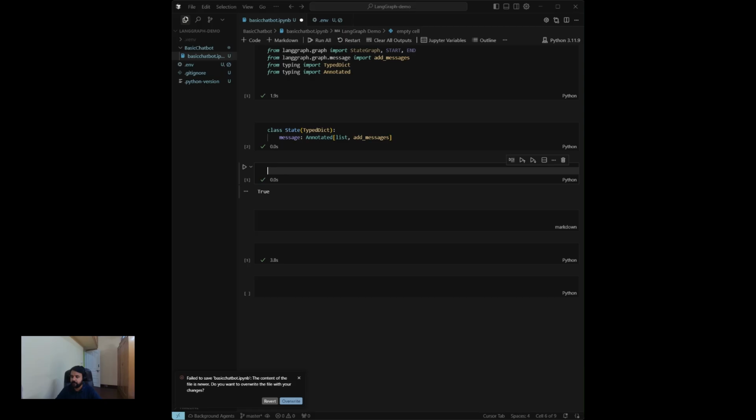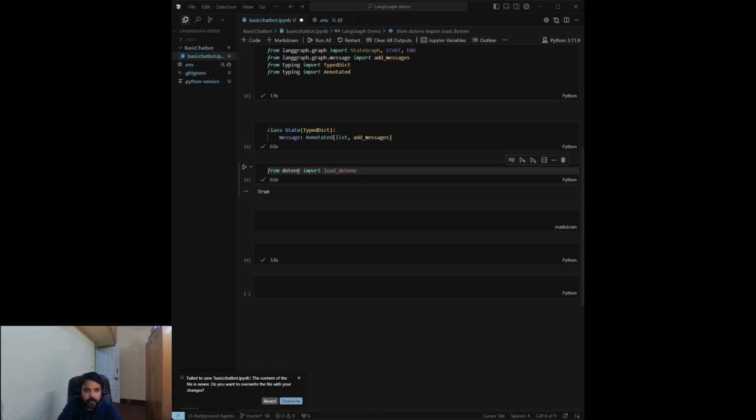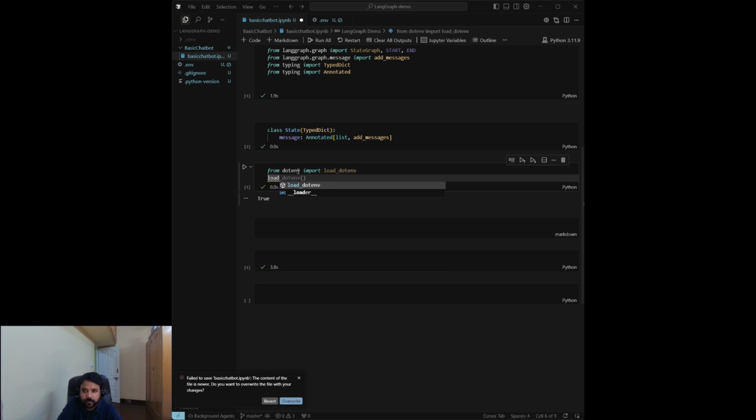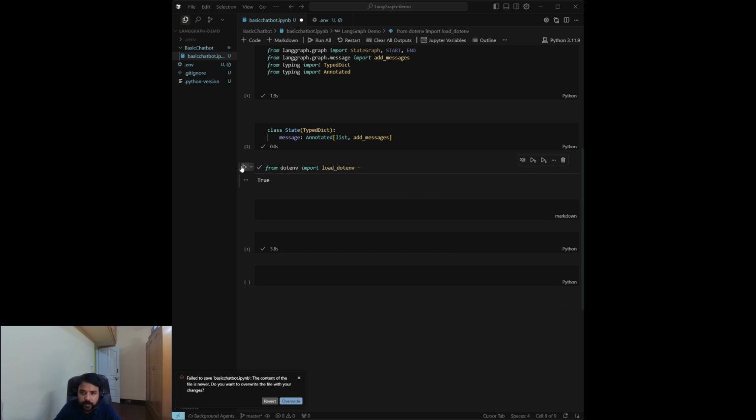Let's go to terminal and restart our kernel. Now we will look at the .env. In .env, basically I have the OpenAI API key, and I have the Tavily search API key also. Tavily search you'll get for free, but OpenAI API key you need to pay. Let's import the .env, and let's load the .env here. Let's execute it.